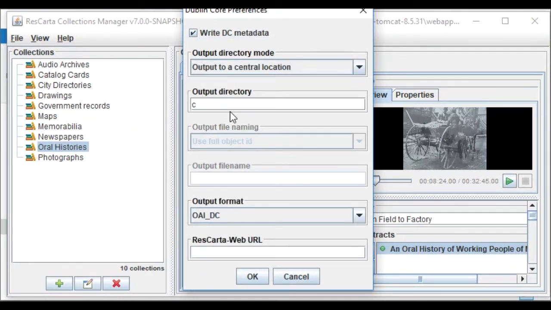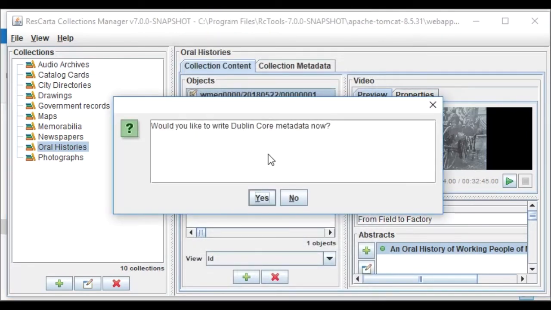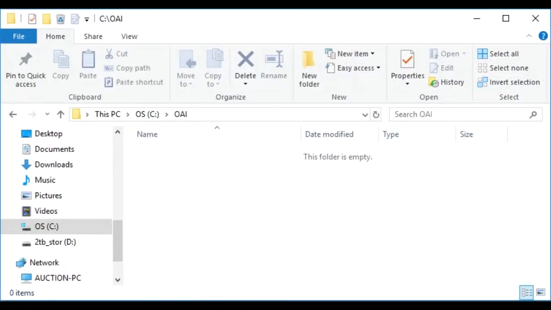I'm going to output this to our OAI output, and it's going to put it in OAI Dublin Core format. For this case, because this is running off my local machine, I don't have a URL for my local machine. I'm just going to call it localhost. This is the sample, so it comes out with the port number of 8302, and it's ResCarta web. All right. Say OK. Would you like to write it now? Yes. And here, I'll pop this up, show you what it did.